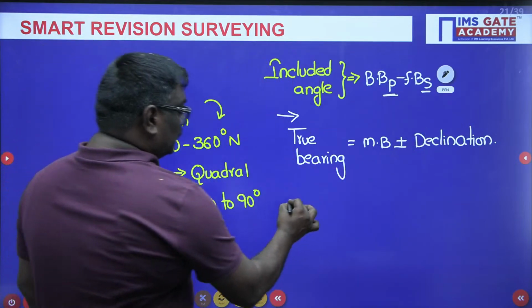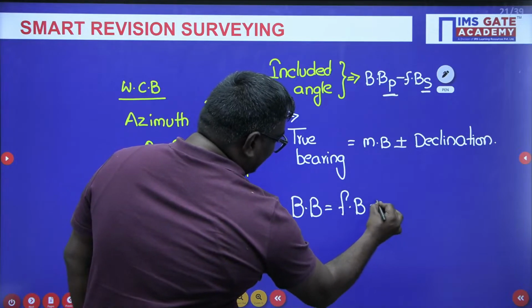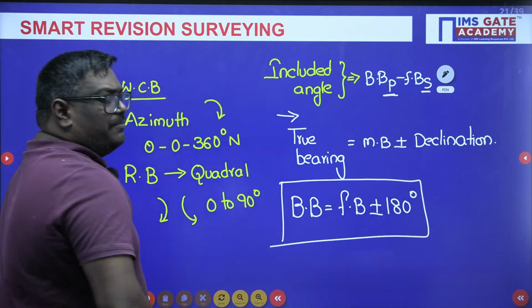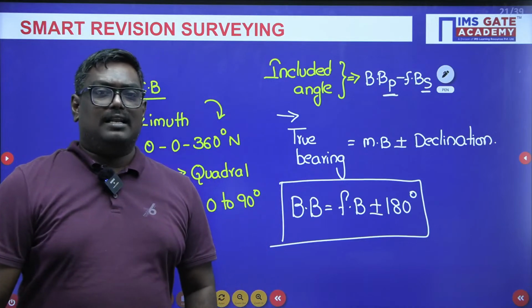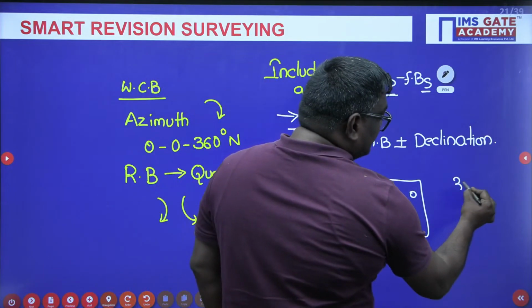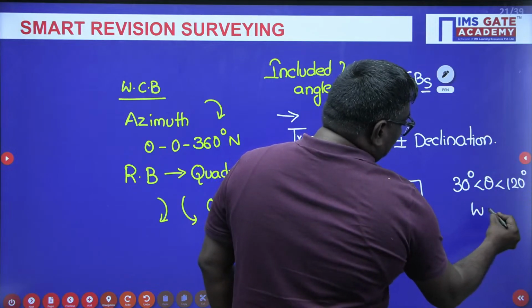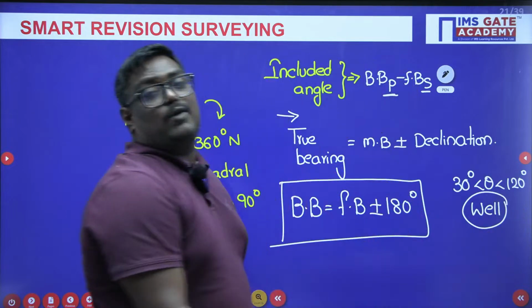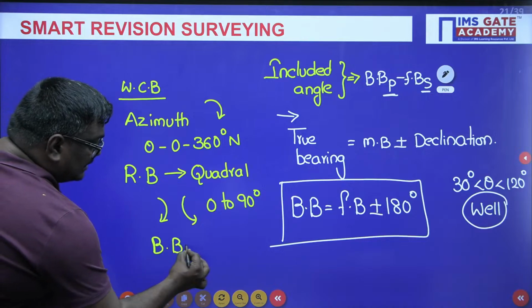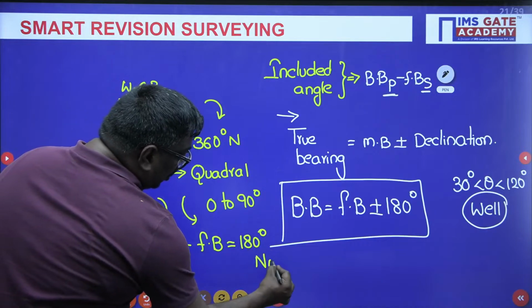And remember, my dear students, back bearing is equal to fore bearing plus or minus 180 degrees. If the fore bearing is less than 180, we use the positive sign. If the fore bearing is more than 180, you will use the negative sign. The theta value should be 30 degrees to 120 degrees for a well-conditioned triangle, and the best well-conditioned triangle is the equilateral triangle. And the last one: if back bearing minus fore bearing is equal to 180 degrees, then you can say that there is no local attraction.